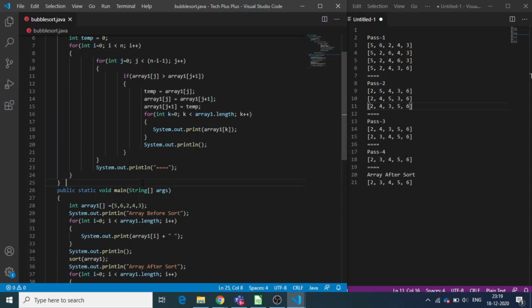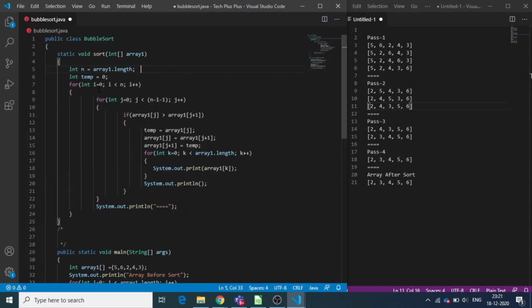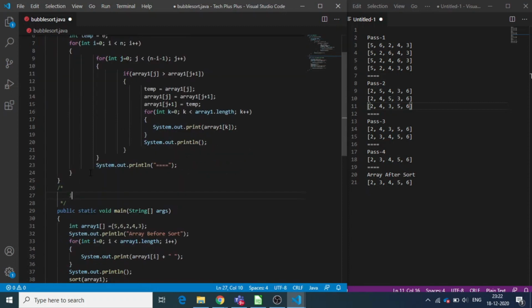Now let's dig deep into the code and see how the bubble sort works. In the first for loop, we can see that i is ranging starting from 0 till i is less than n. The length of the array is 5 since we have defined 5 elements. So here i will be ranging starting from 0 till 4. In the second for loop, the j is ranging starting from 0 till j is less than n minus i minus 1.